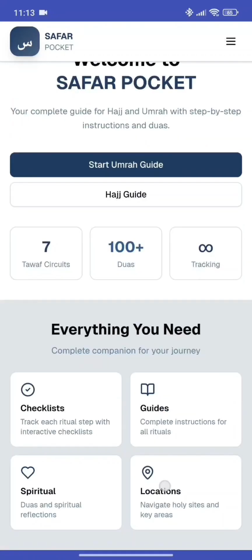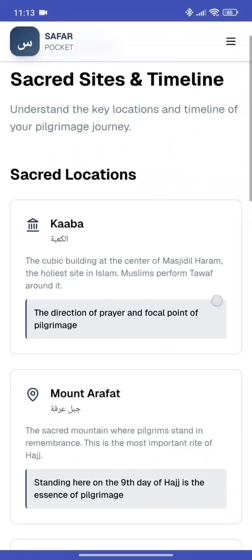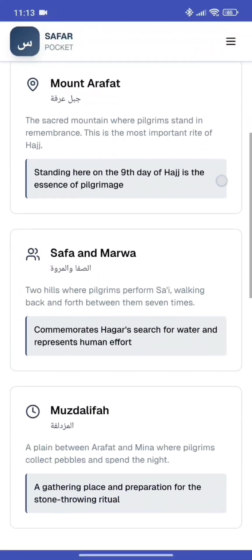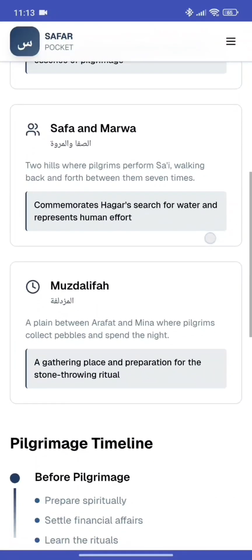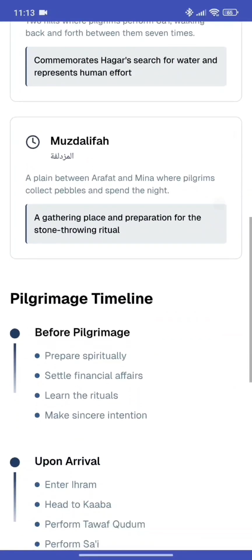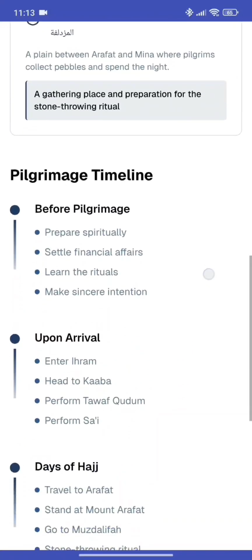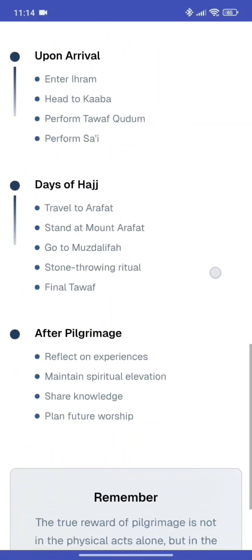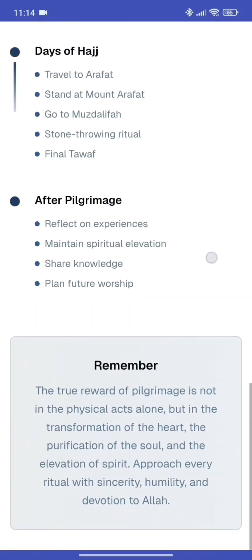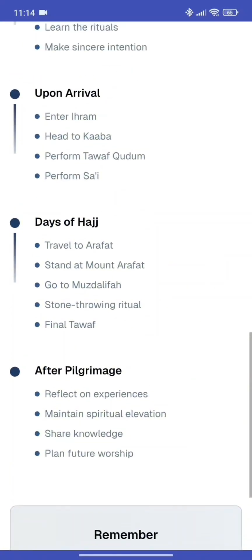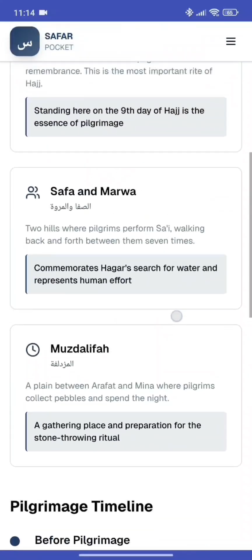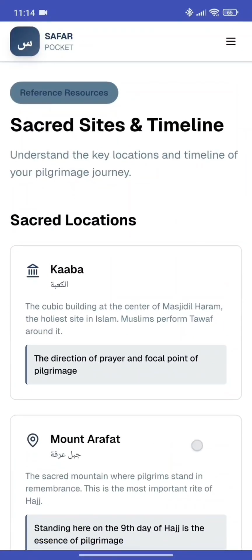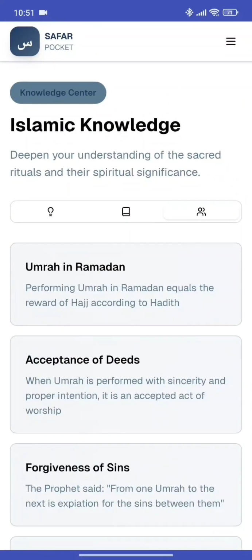And then we also have sacred sites and timelines. Sacred locations are Kaabah, Mount Arafat, Safa and Marwa, Muzdalifah. After that, the pilgrimage timeline. We can know what we will do before the pilgrimage, upon arrival, what we will do on the days of Hajj, and what we will do after the pilgrimage. And that's all for sacred sites and timelines.